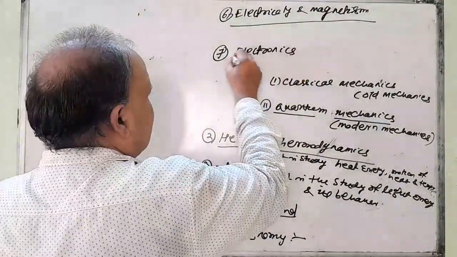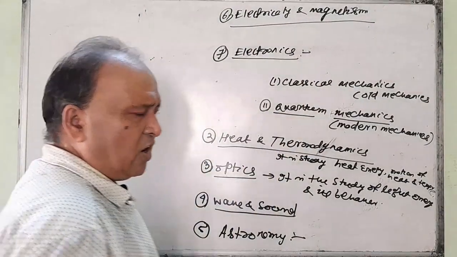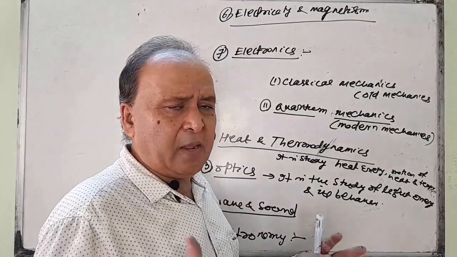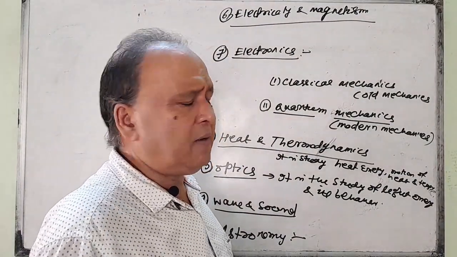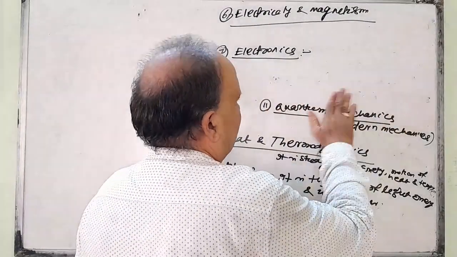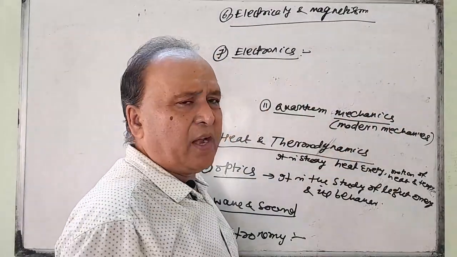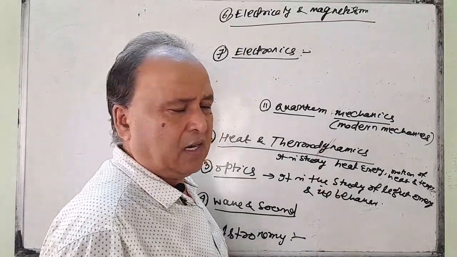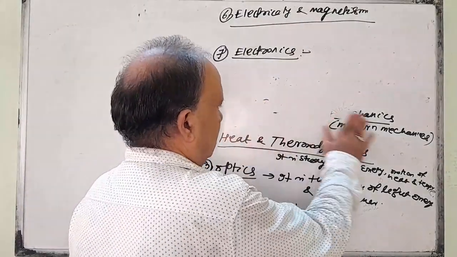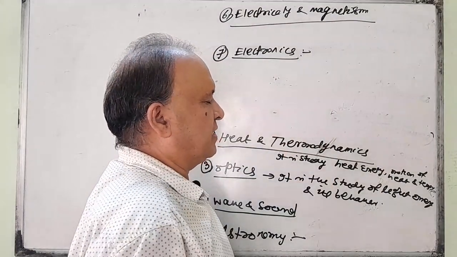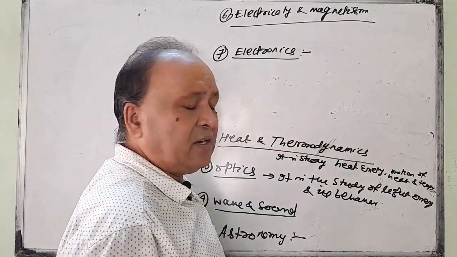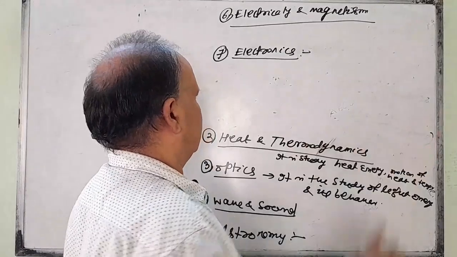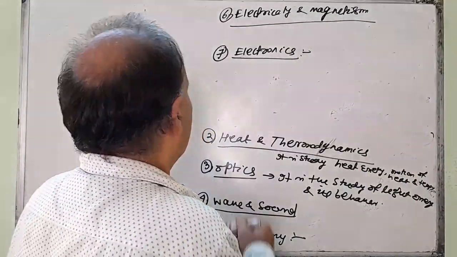Electronics. What is electronics? It is the study of electron emission from a metal. It is the study of electron emission and different electronic devices like vacuum tubes, semiconductors, and different electron devices like radar, sonar, all this. This is electronics.